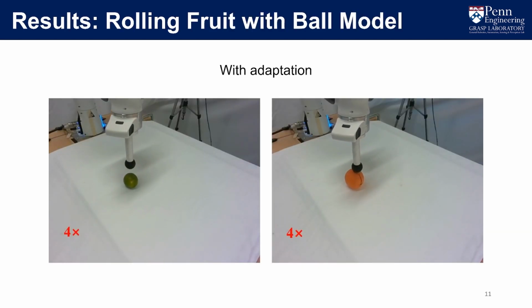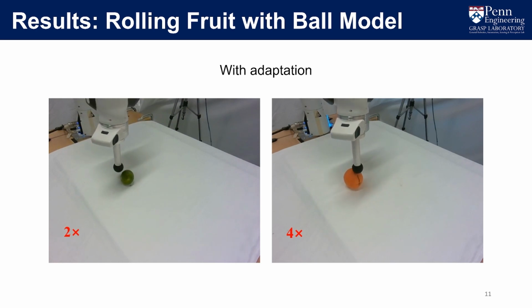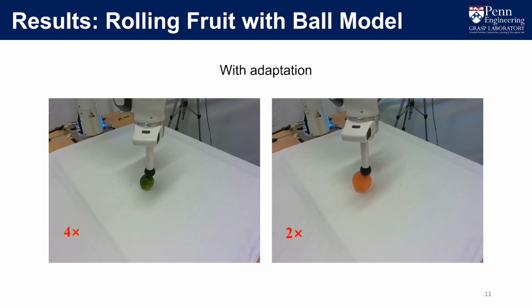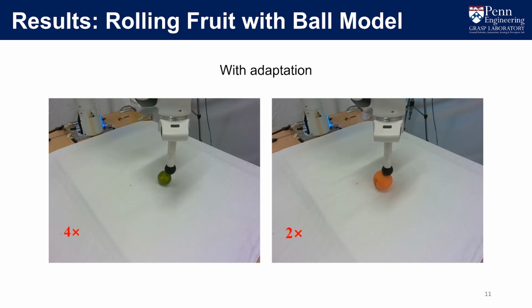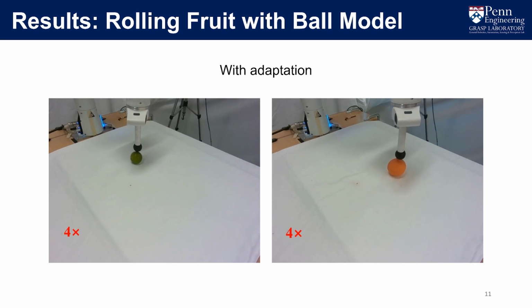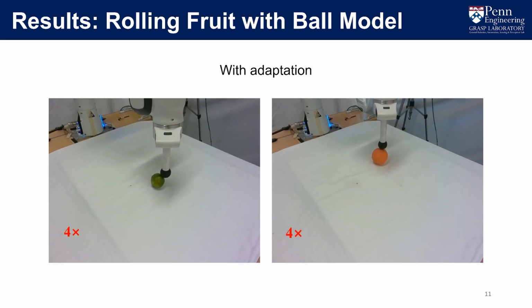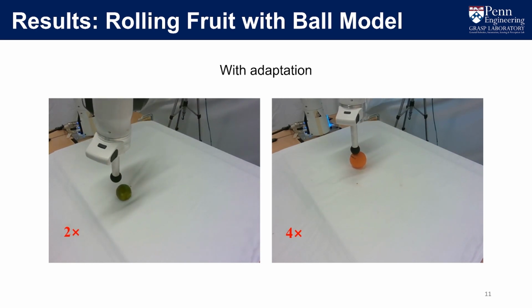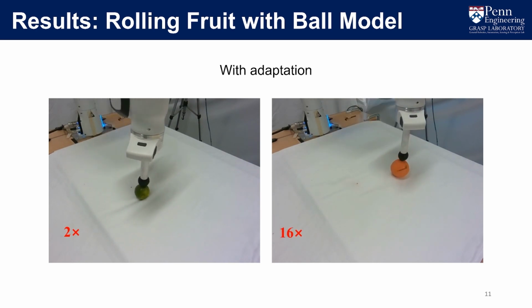And this is the result if we have our adaptation keep running online. Similarly, at the beginning, it touches, tries to roll, and cannot initiate rolling. And we can see for the lime, it is kind of shaking back and forth at the starting point. But as the adaptation goes on, it decides to give a harder push to initiate rolling. And here the lime sometimes will produce very irregular motion, rolling towards a totally opposite direction. Our algorithm running in real time can catch it, making an adjustment reactively.